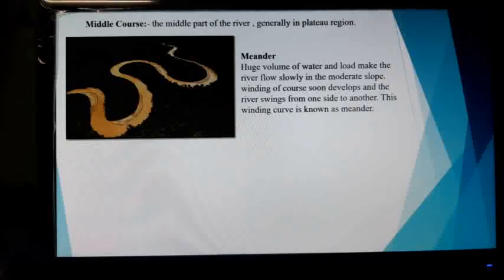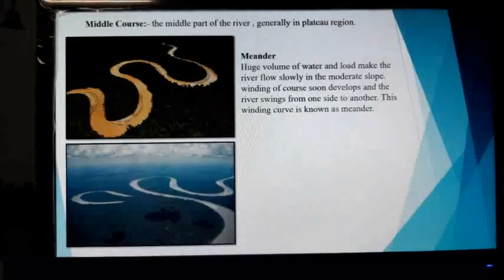Moreover, the river flowing under gravity cannot take a straight path. So a winding course soon develops and the river swings from one side to another in loops, forming meanders, named after the river Meander, a typical example in Asia Minor.